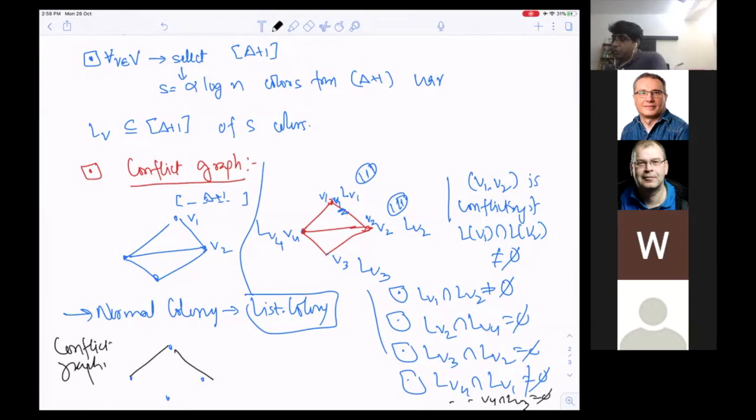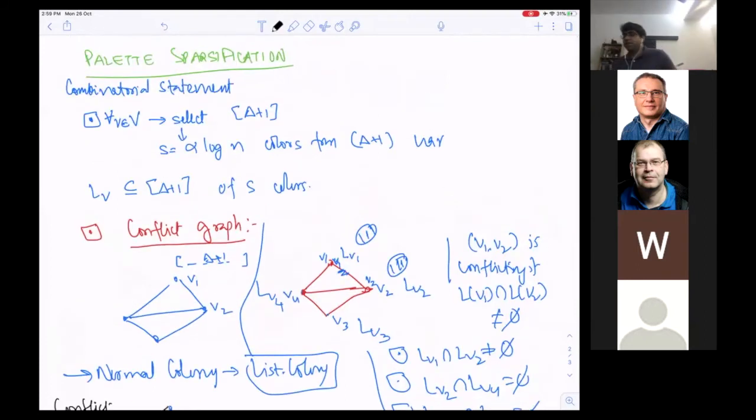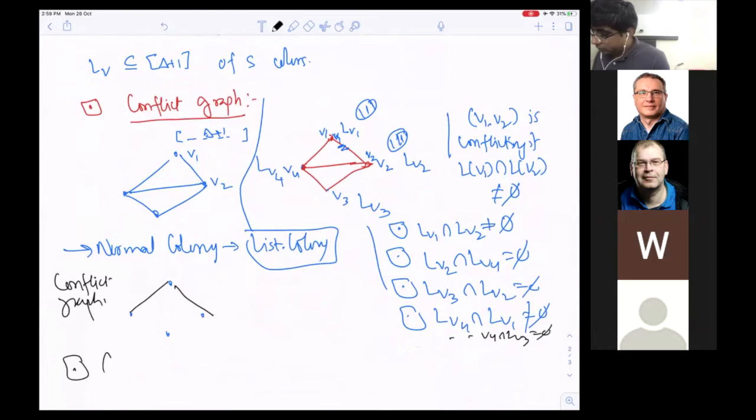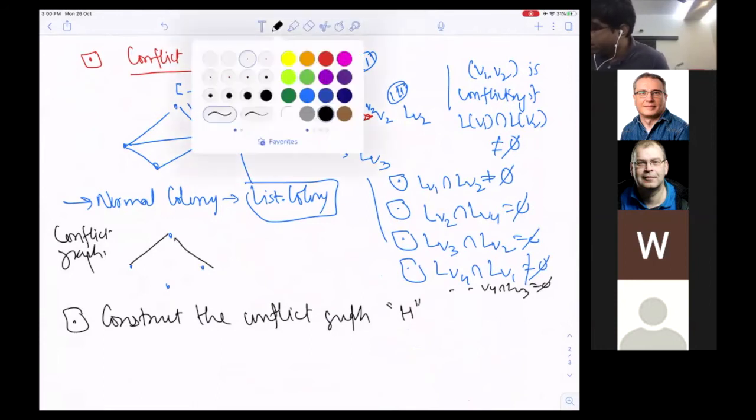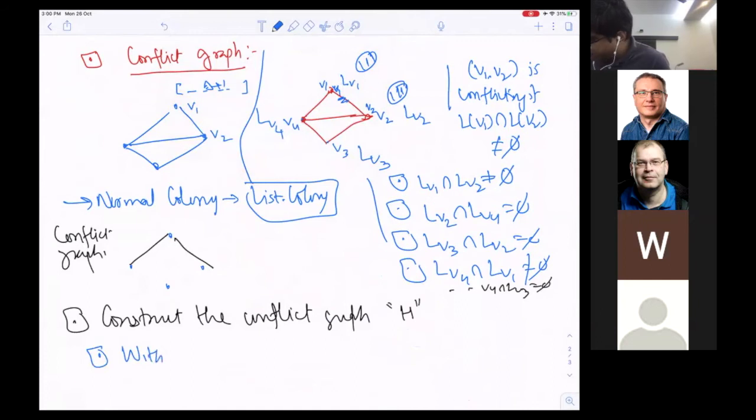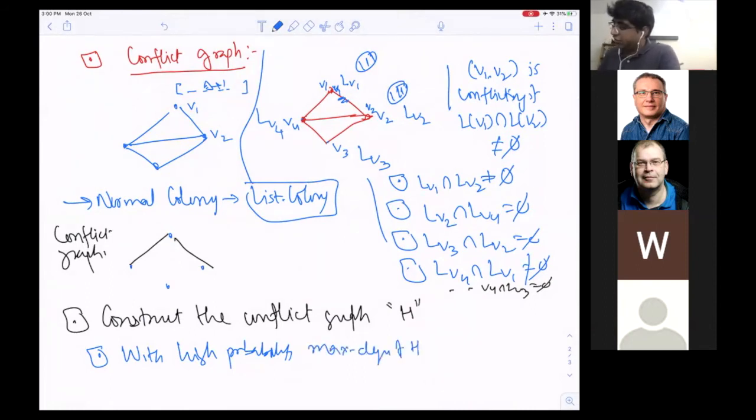So what this theorem tells is that for each V in the vertex set, select this L(V), and construct the conflict graph H. Then it says, first, with high probability, the maximum degree of H is roughly order log square n.